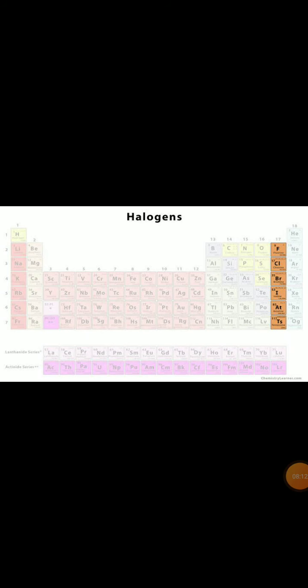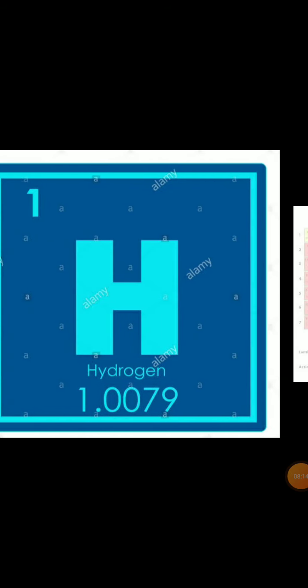One more limitation of Mendeleev's periodic table is that there was no fixed position of hydrogen in the periodic table. This is the first limitation, which you will remember. There was no fixed position given to hydrogen in Mendeleev's periodic table. He could not assign a correct position to hydrogen in his table.